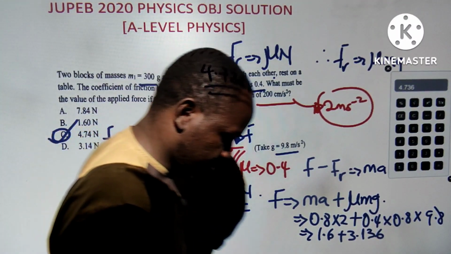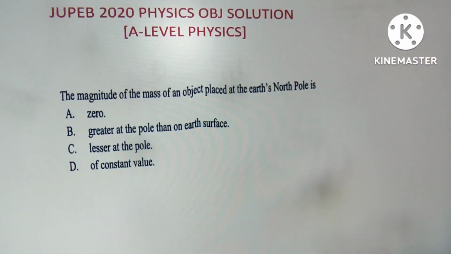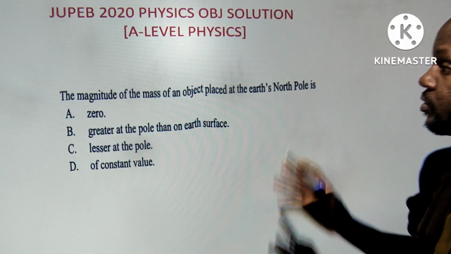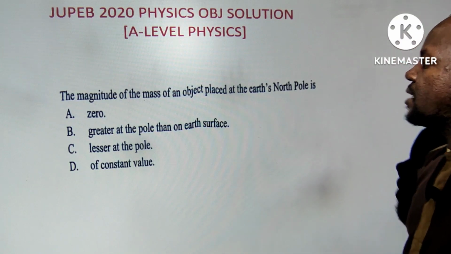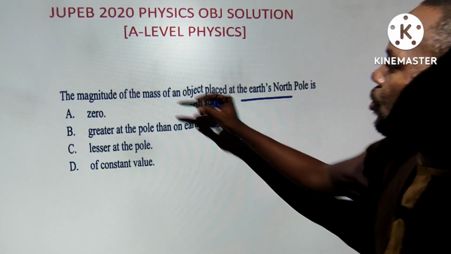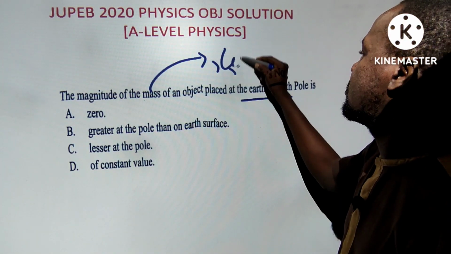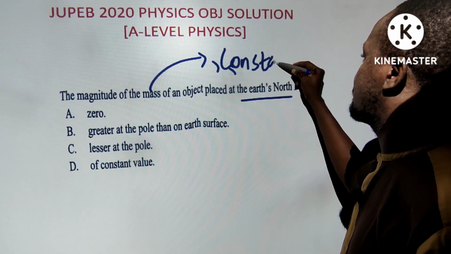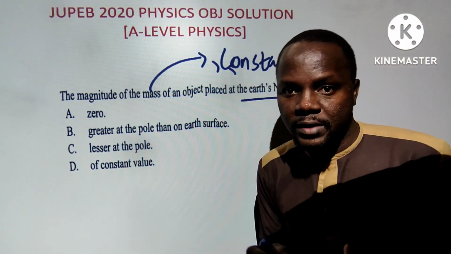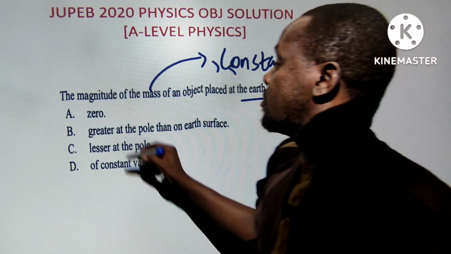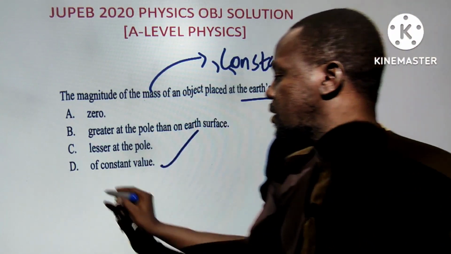And that is the next question, admin, please. Thank you. The next one is a very simple question: the magnitude of mass of an object that is placed on the earth. Mass of an object is constant, right? Remember that, junior classes? Mass of an object is constant. Weight changes from one place to another. Next question, admin.